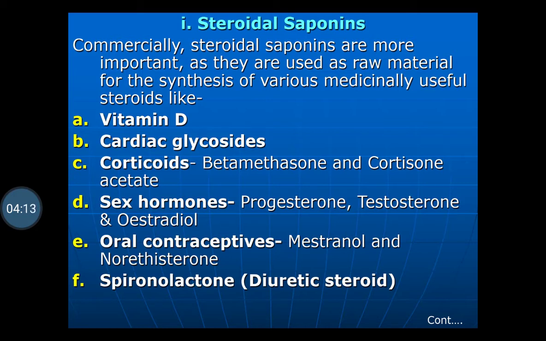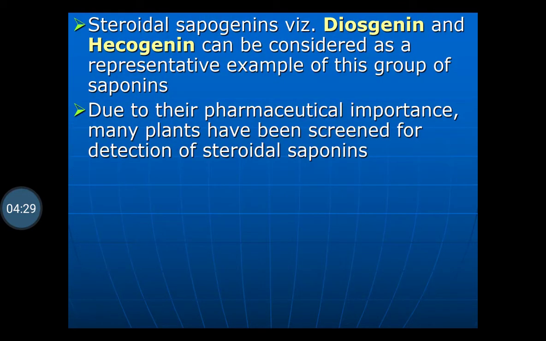So these steroidal saponins act as precursors for the biosynthesis of different steroids which are used therapeutically, and also for diagnostic purposes. Steroidal sapogenins, namely diosgenin and hecogenin, can be considered representative examples of this group.